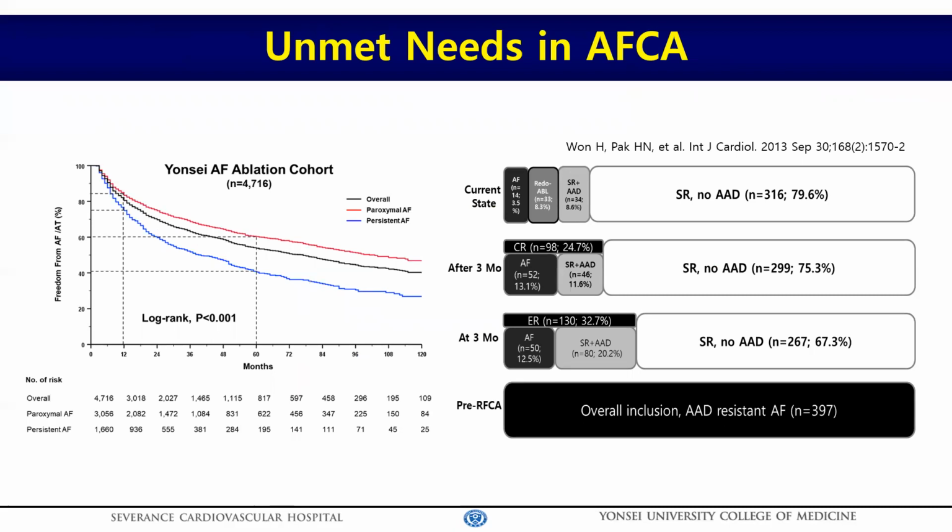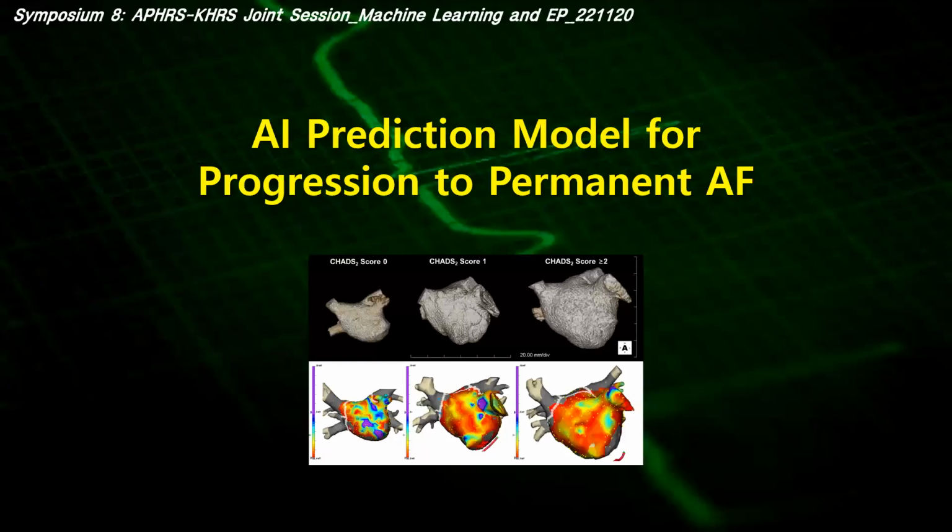However, most recurrent patients were relatively well controlled by antiarrhythmic drug or repeat procedure. In this study, the proportion of eventually failed rhythm control patients after catheter ablation was 3 to 8%. So I guess we could improve the outcome of rhythm control by excluding those patients who failed rhythm control.